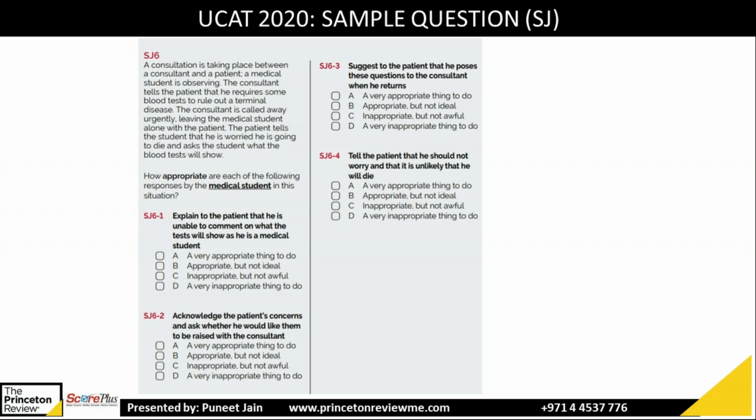Let's try one more, SJ63. Try SJ63. Yeah, B is the right answer. Again, it is appropriate, but it is not ideal because he has to consult with the consultant. Then SJ64, the last one, what is the answer? SJ64.